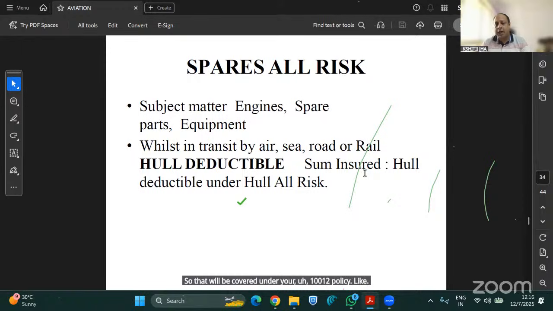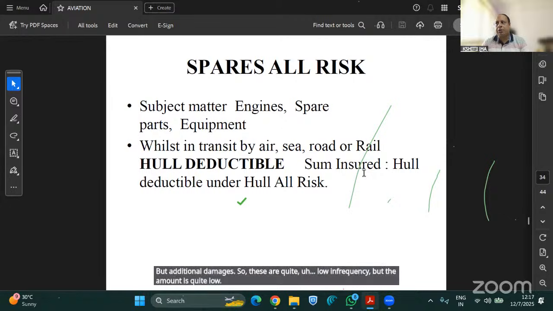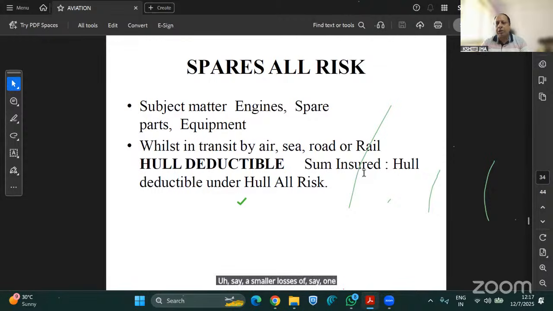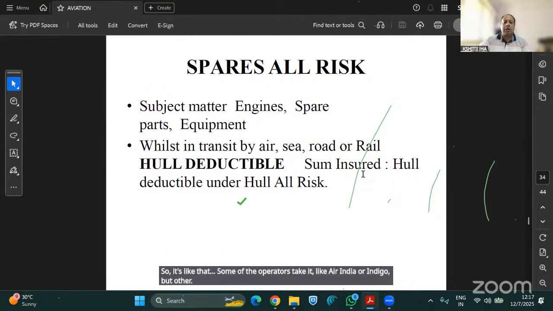Like bird ingestion damages. These are quite high in frequency, but the amounts are quite low, say smaller losses of $1 lakh or $2.5 lakh. Such losses come, but they cannot fall under your hull all risk. That is why the hull deductible policy is being taken. But again, it is a very costly policy, and the premium is almost as much as 50% of the total premium. Some of the operators take it, like Air India or Indigo, but others don't.